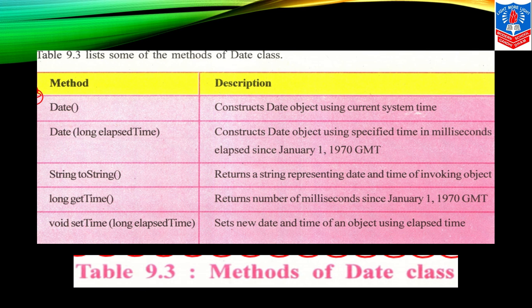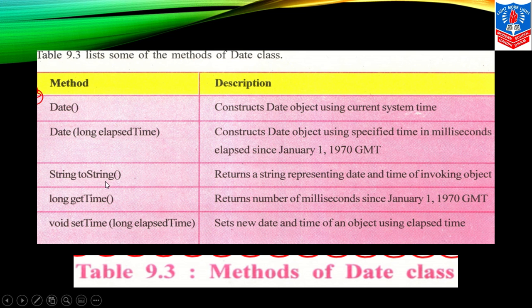Now we go to the table which lists some of the methods of the Date class. Date method and its description is given. Date() constructs a date object using the current system time. Date(long elapsedTime) will give us a date object using the specified time in milliseconds elapsed since January 1, 1970 GMT, that is Greenwich Mean Time.